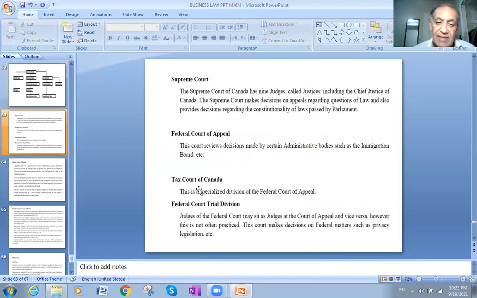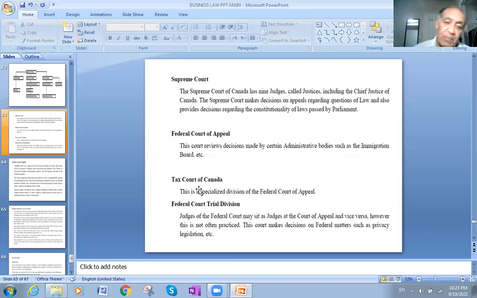Tax Courts of Canada. Because of the business nature of Canada, taxes have their own courts. Taxes are usually about the amounts paid, the personal income tax, and also the goods and services taxes, the GST and HST. Any issues regarding these will be handled in the tax courts.